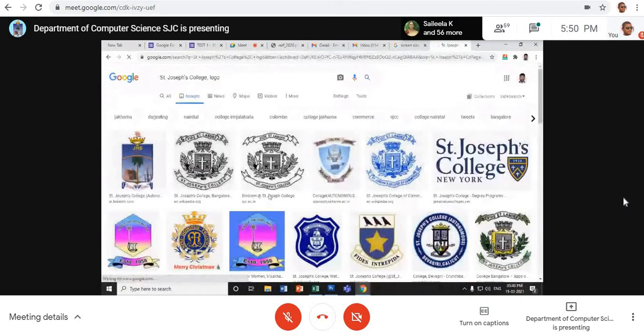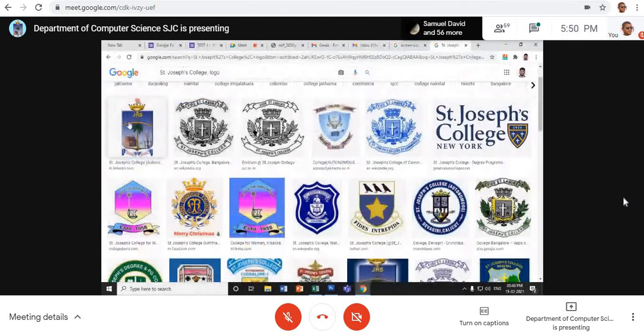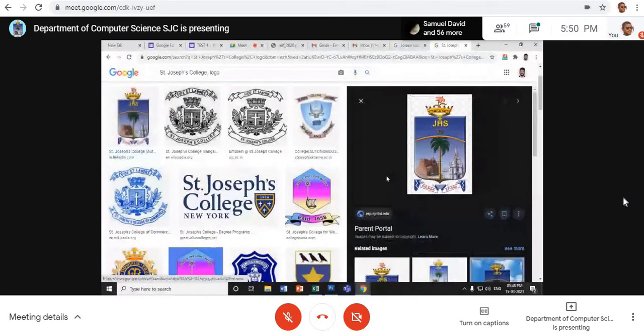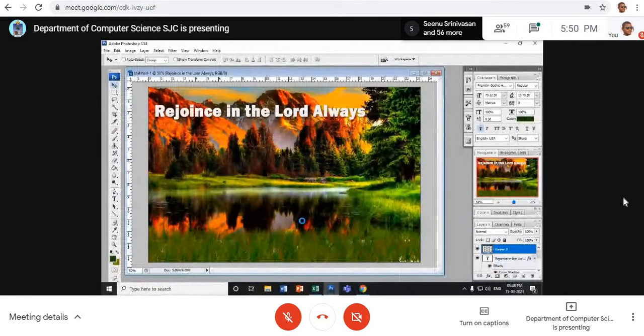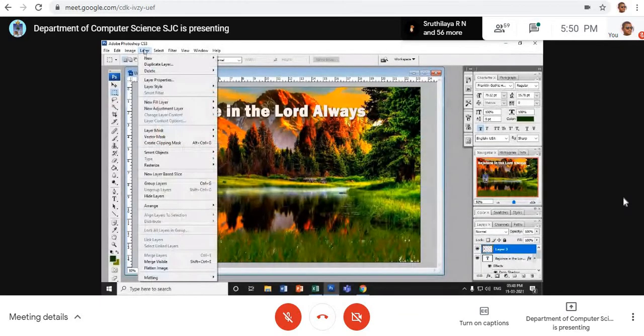Okay, I am bringing the college logo. I'm taking this, copying it, and bringing it in. It is there with the black color background, so I will have to remove this with the magic wand tool. All of you know. So now, using this, what layer style can be applied?